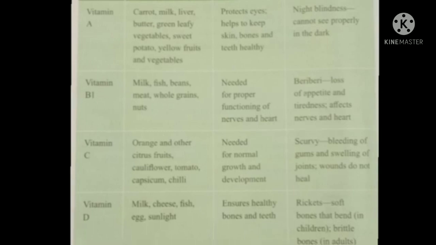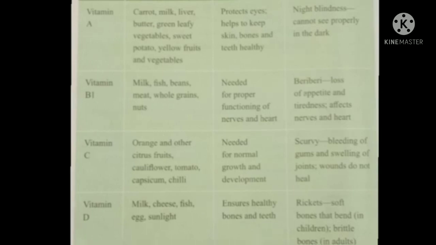Deficiency of vitamin A leads to the disease called night blindness. That is, we cannot see properly in the dim light or in the dark. Then next is vitamin B1. It is rich in food items like milk, fish, beans, meat, whole grains and nuts. Vitamin B1 is needed for proper functioning of nerves and heart. Deficiency of vitamin B1 leads to beriberi, that is loss of appetite and tiredness. Appetite means hunger.